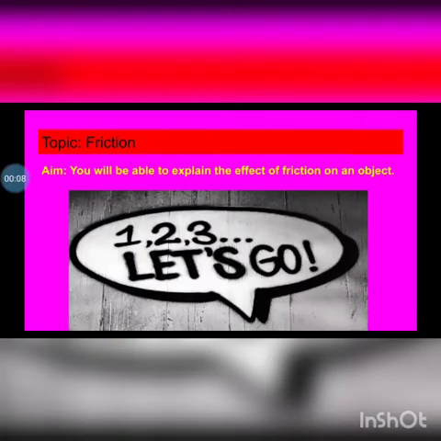Today's topic is friction. You will be able to learn the effect of friction on an object. What is friction? What are its effects? How is it useful for us? So, let's go.